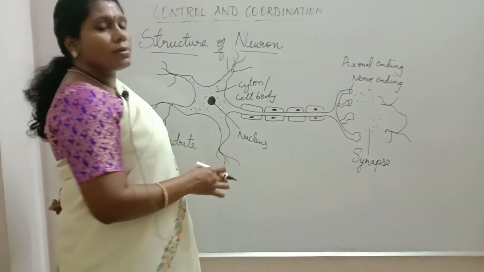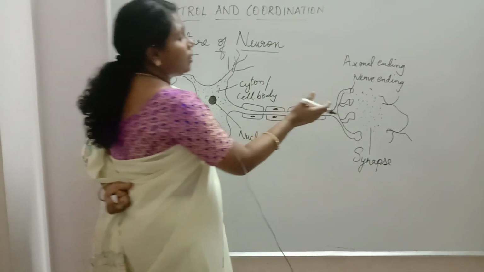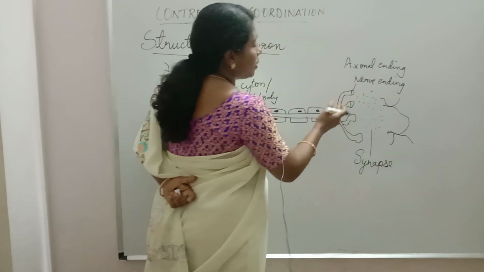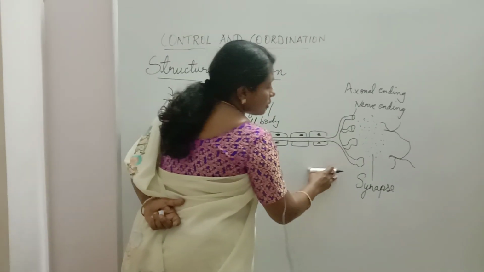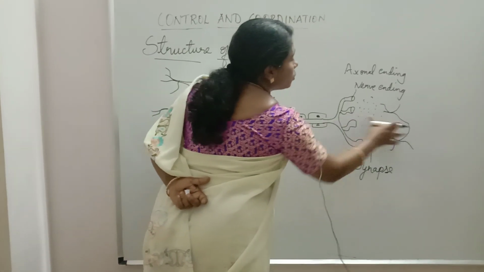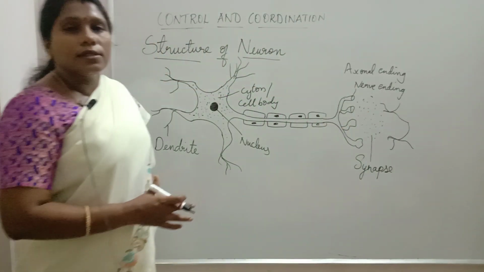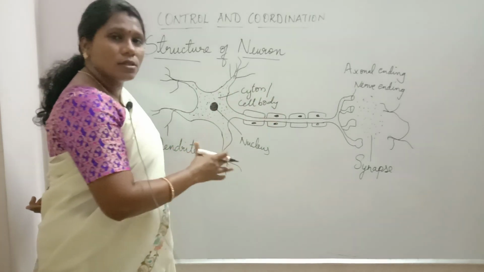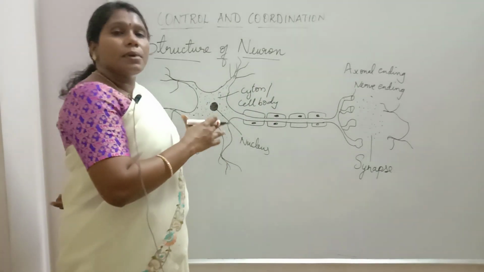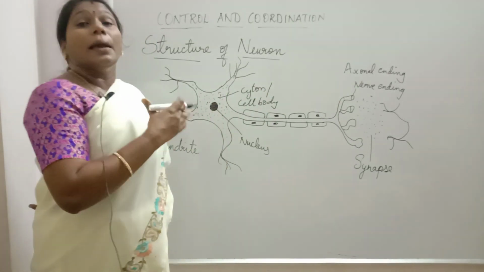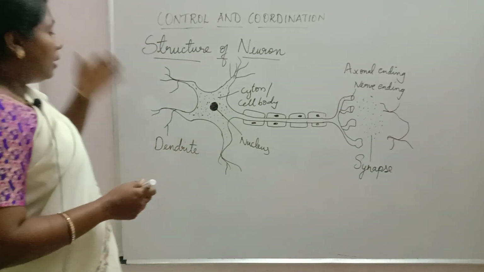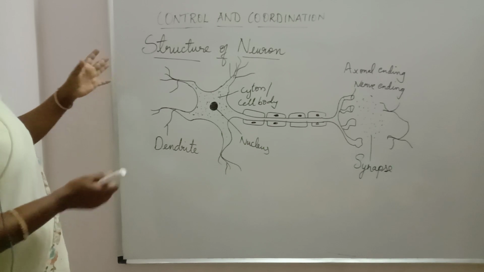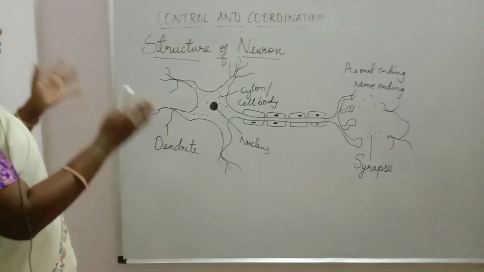So what is a synapse? A synapse is the junction between the nerve ending of this neuron and the dendrite of another neuron. In simple words, a synapse is a junction between two neurons where electrical impulses are converted into chemical impulses. Okay. Next we have to learn about the function of a neuron in our body.